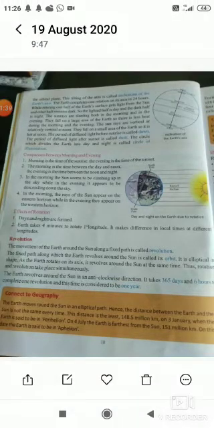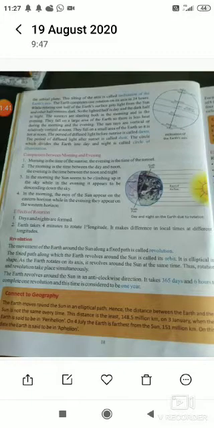Now Earth is also inclined on its axis at 66.5 degrees. This also assists Earth in changing the season. A few terms are given in this chapter, that is the inclination of the Earth, which I told you, it is inclined on its axis.